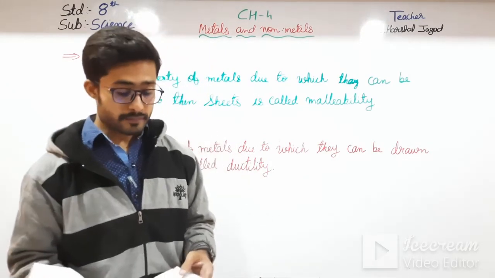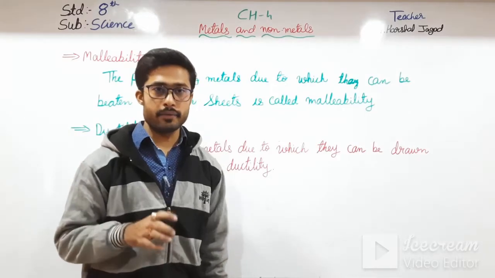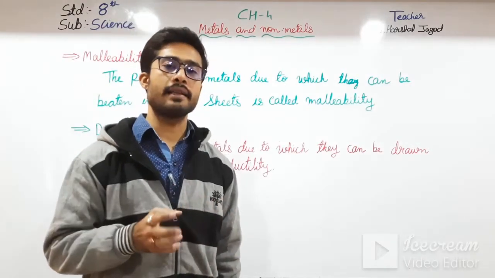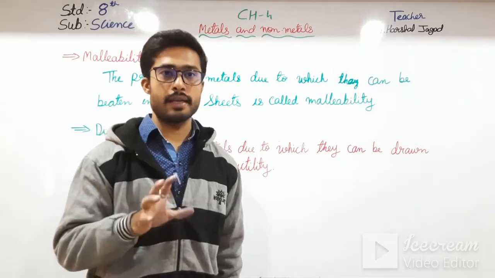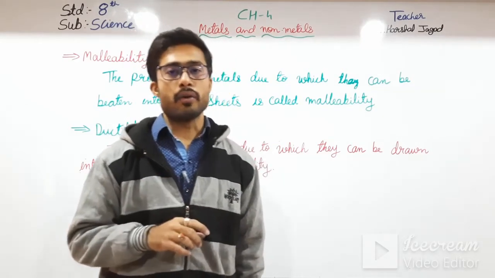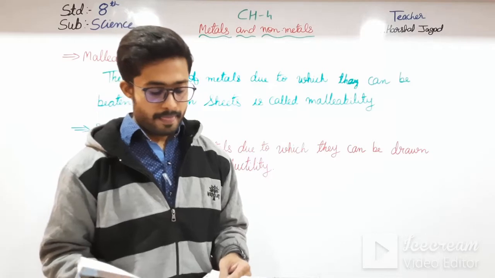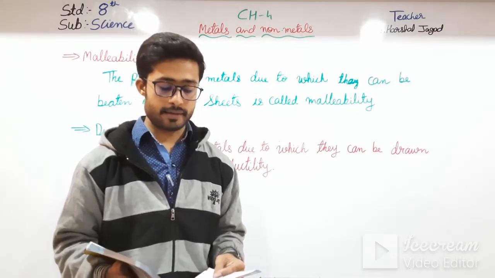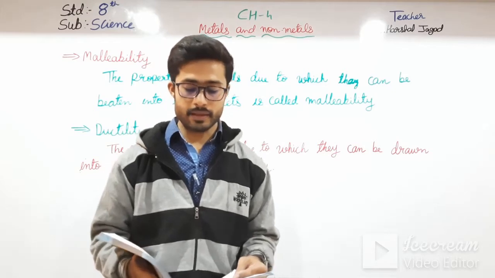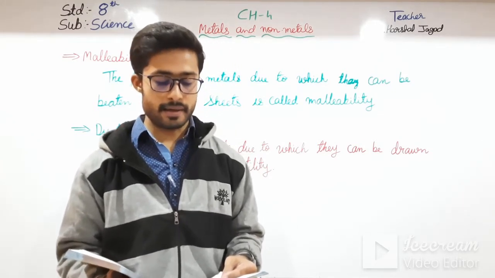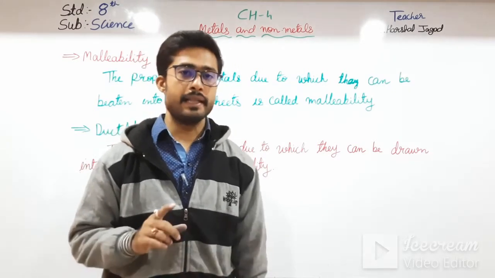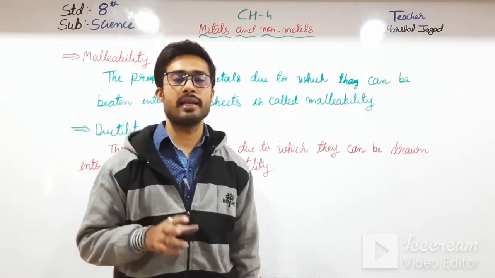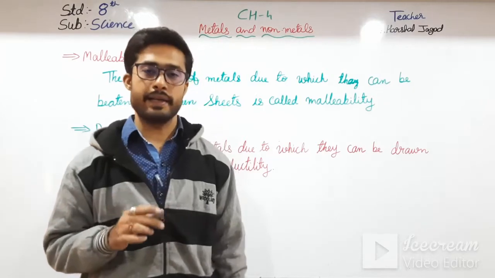Now, metals are used for cooking. Why? Because they heat up faster than non-metals, so they are used for cooking. Next, non-metals are poor conductors of heat, with an exception of diamond, which is a good conductor of heat.